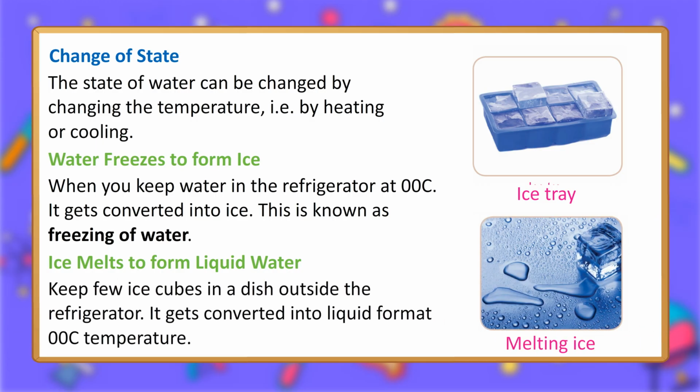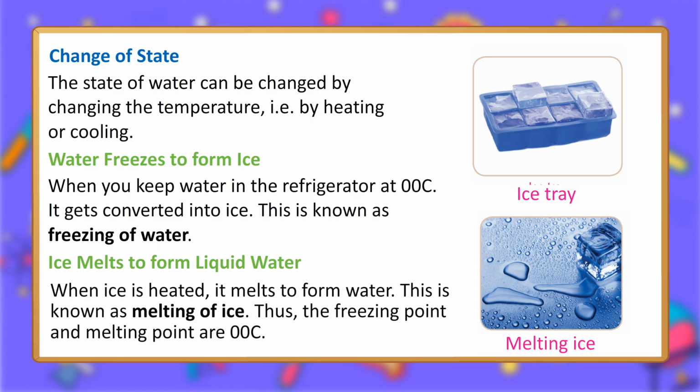Keep a few ice cubes in a dish outside the refrigerator. It gets converted into liquid form at 0 degrees Celsius temperature. When ice is heated, it melts to form water. This is known as melting of ice. Thus, the freezing point and melting point are 0 degrees Celsius.